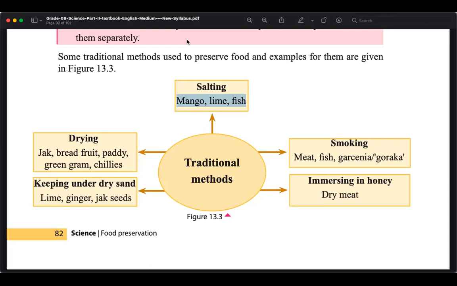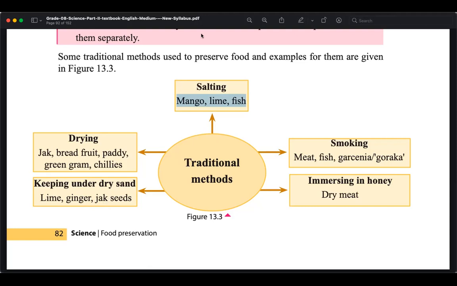Packing in polythene or some other moisture preventing bags, not a paper bag, basically a polythene, or any kind of cover, or maybe aluminum foil, which prevents exposure to the environment. Okay, then keep it under dry sand, lime, ginger, jack seeds. That is a very simple method.